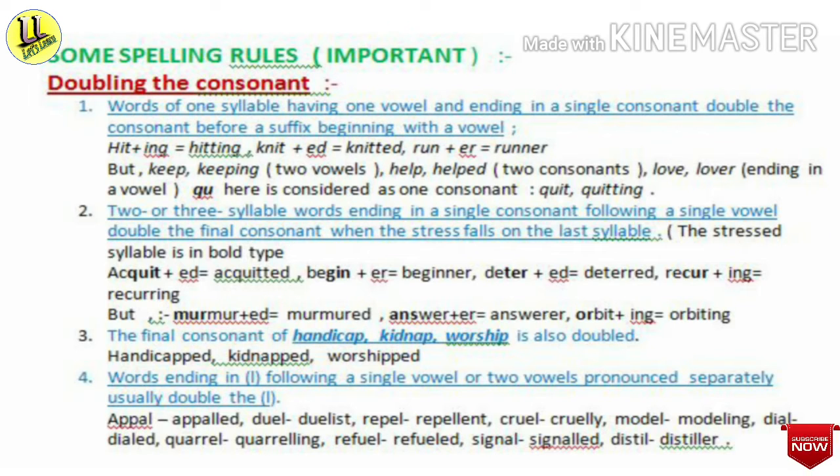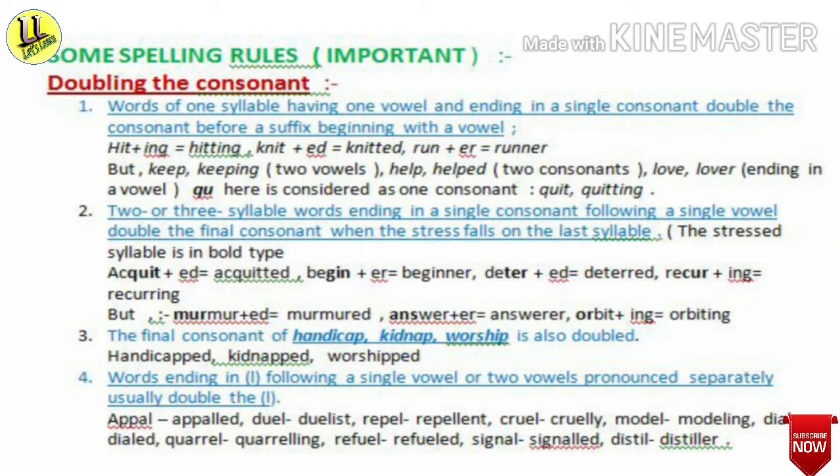Just like knit, K-N-I-T plus ed, knitted, K-N-I-T-T-E-D, there is a double T. And run plus er, that is runner, double N here. But keep, keeping: here there are two vowels, double E. Help, helped: here there are two consonants. Love, lover: ending in a vowel. QU here is considered as one consonant, like quit, quitting.